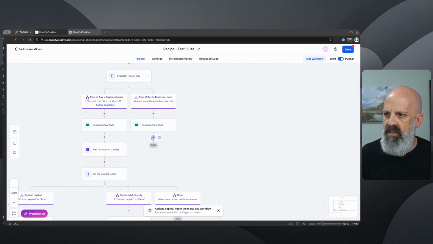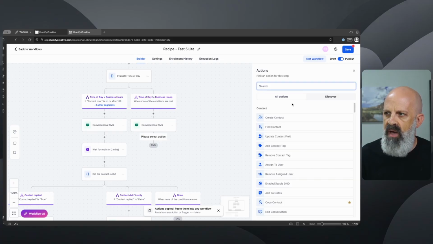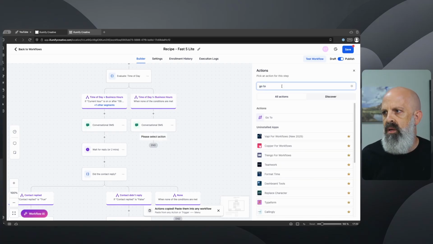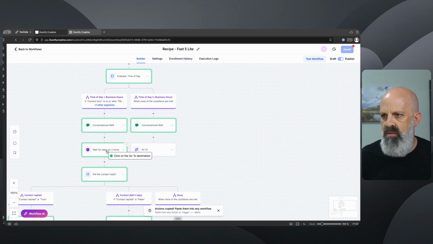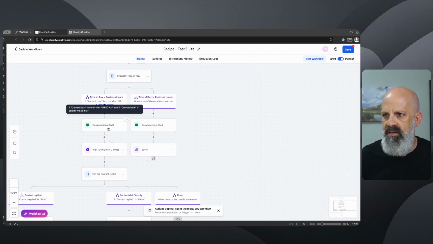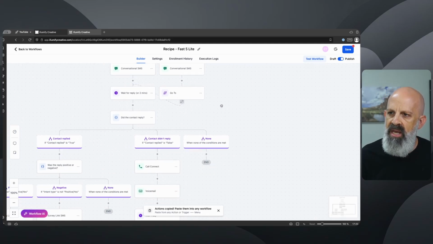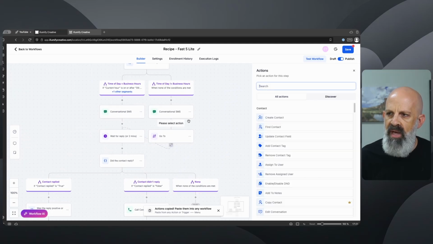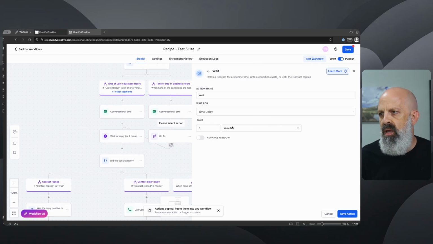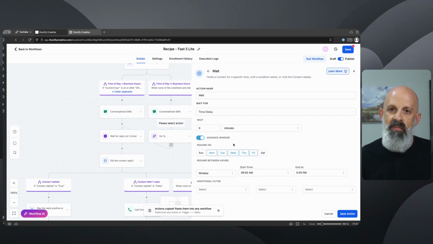What we're going to do next is we're going to add a new action here called go to, because we want to go ahead and loop it back into the same flow as the business hours one. Now, depending on what's going on here below, you may want to add in a wait action. The reason why is, for example, if you're notifying people internally, like your salespeople, you may not want to notify them during the middle of the night, the weekend, that sort of thing.